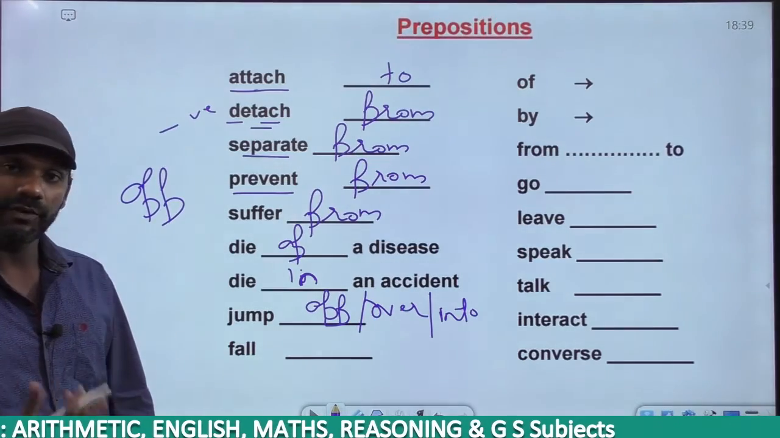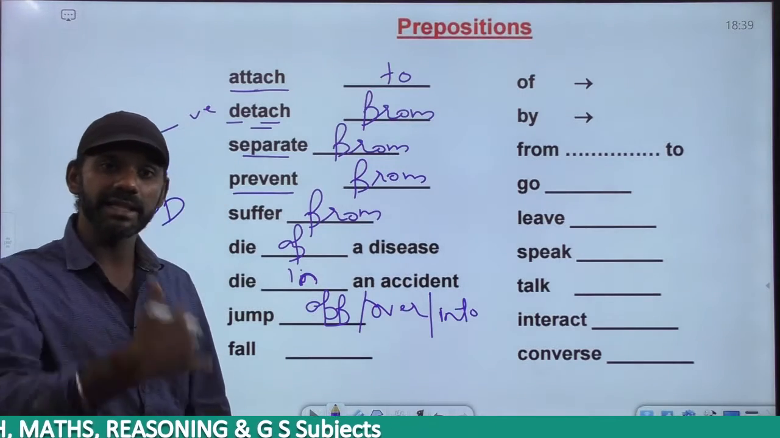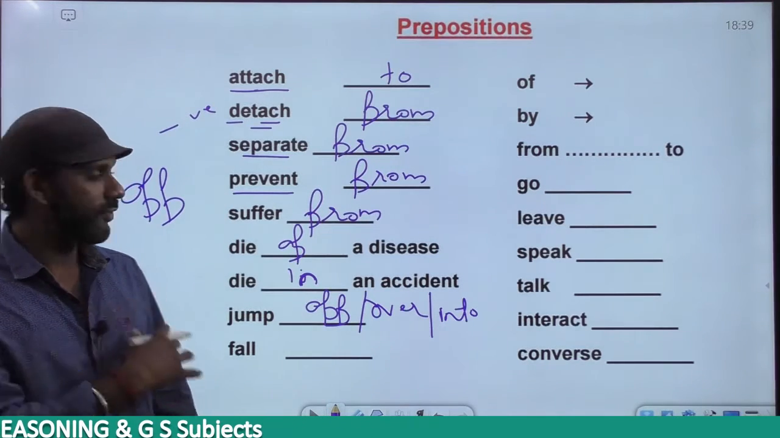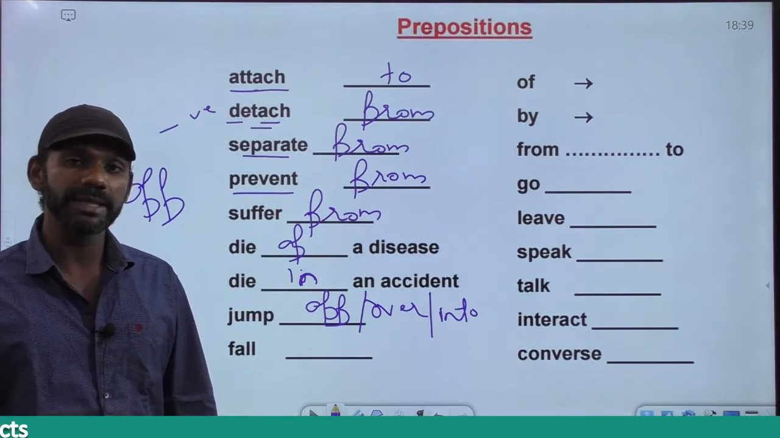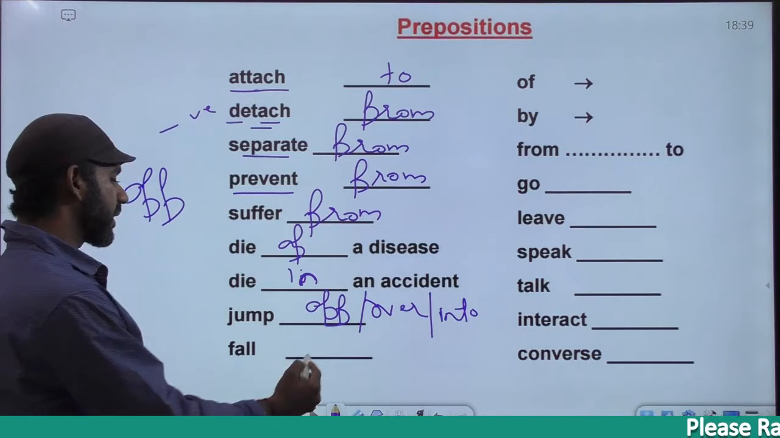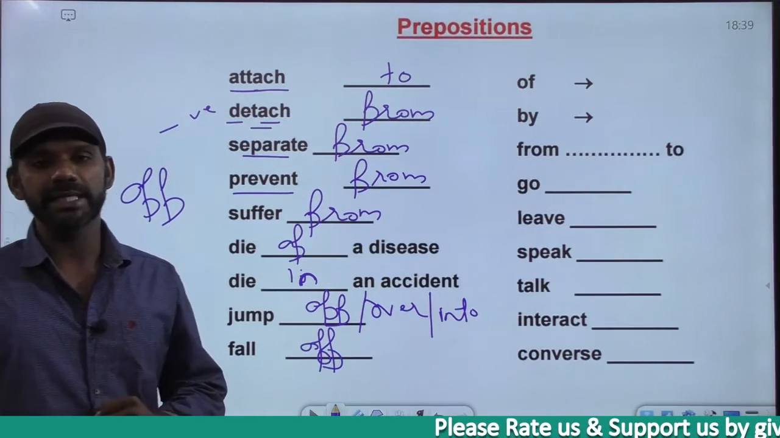He fell, F-E-L-L, is V2; fall is V1. He fell dash the building. He fell off the building or he fell from the building. He fell from the building is a wrong usage. It is he fell off the building, O-double-F. He fell off his bike and all.